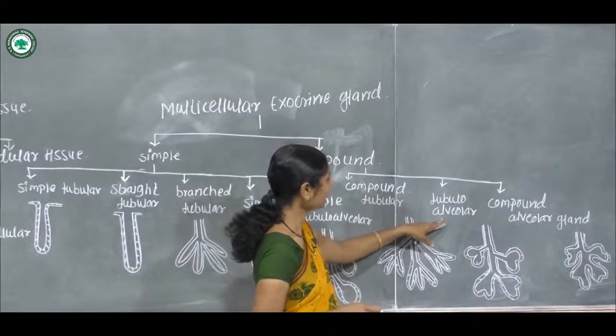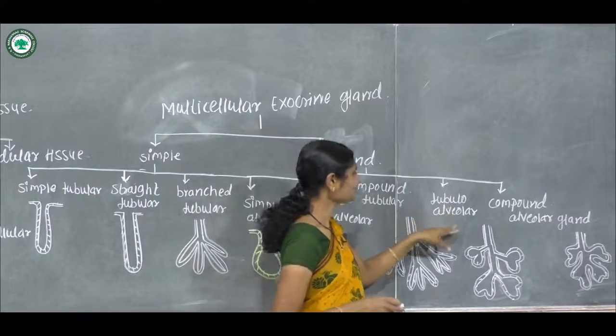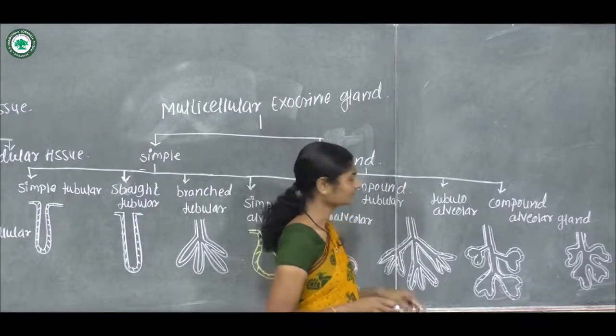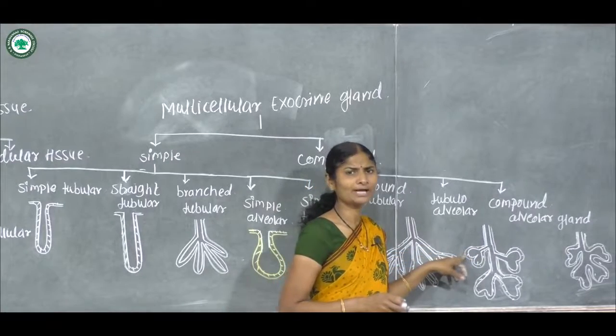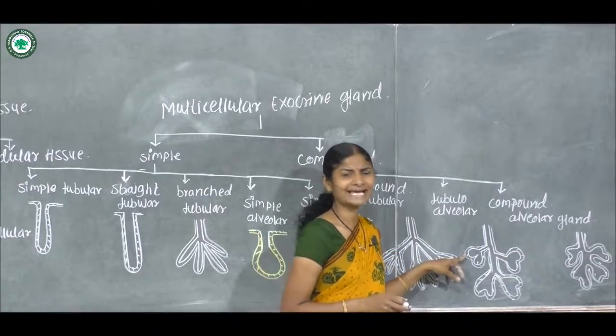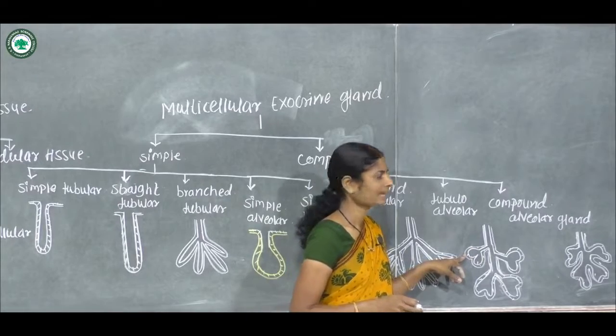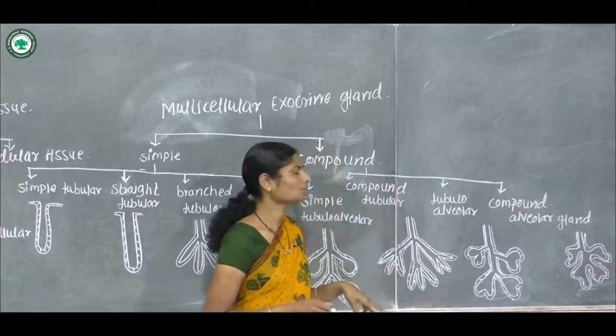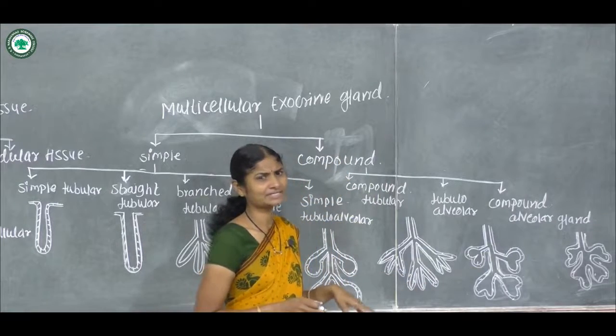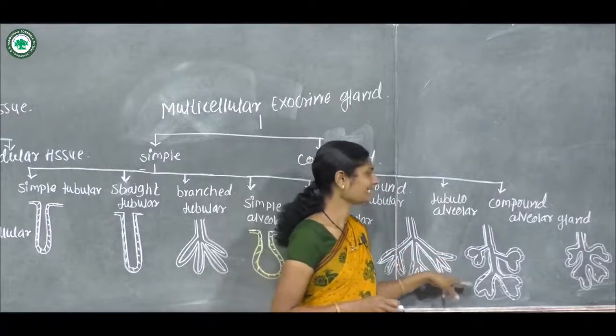Tubulo-alveolar gland: the tube's terminal part shows alveoli or air sac-like structures having branches. Such glands are found in the salivary gland.